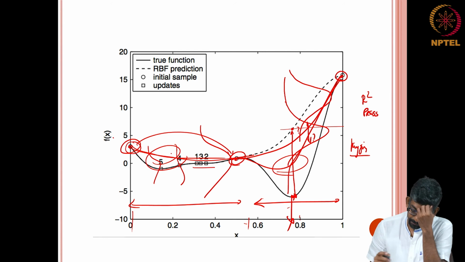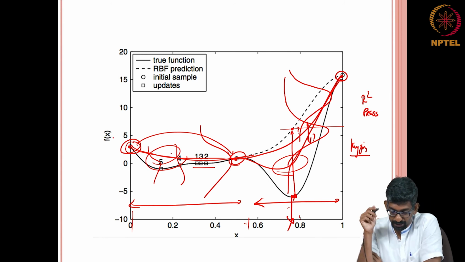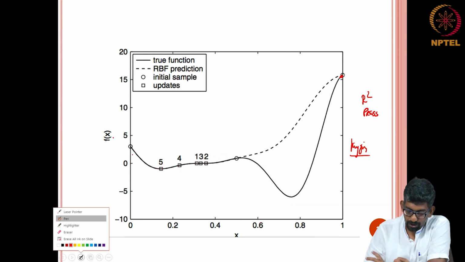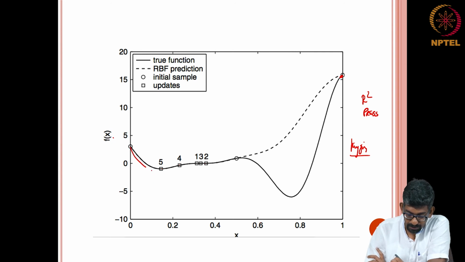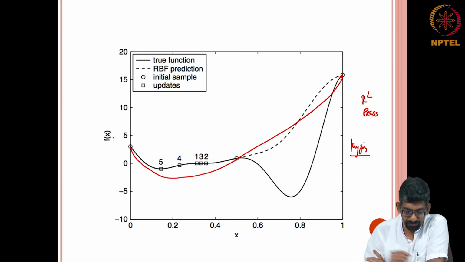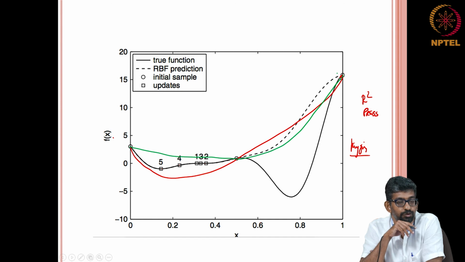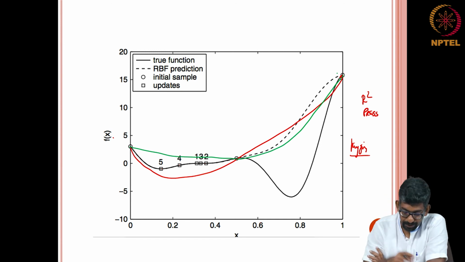Okay. Anyway, fine. So, then what people suggested is, instead of using, for instance, one of the models could have given this, okay. One of the models could have given this, meaning polynomial response surface could have given the dotted line, the red line would have been Kriging. I am just saying, RBF could have been like this. Which one would you choose? Because you do not know, all of them pass through the points.